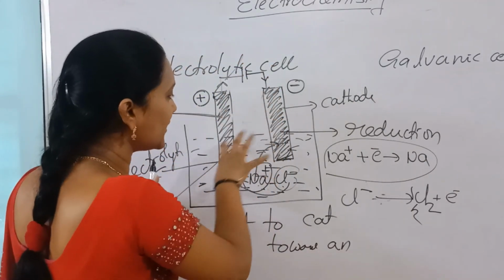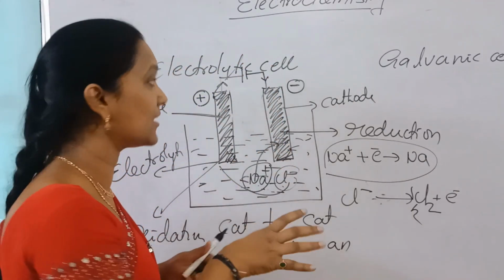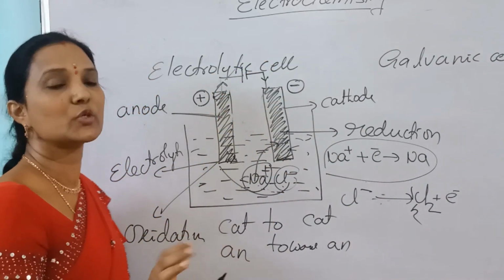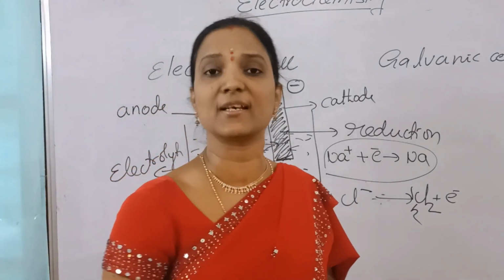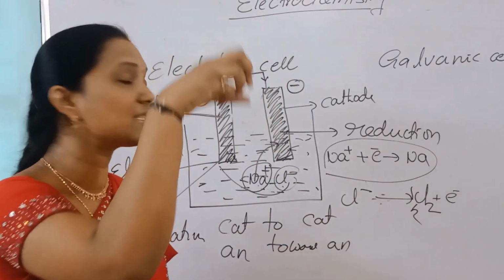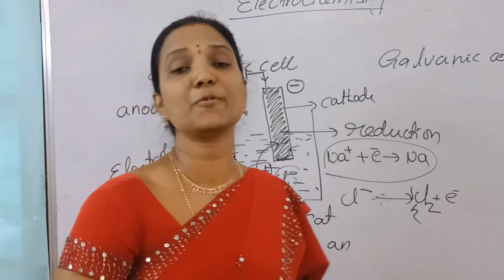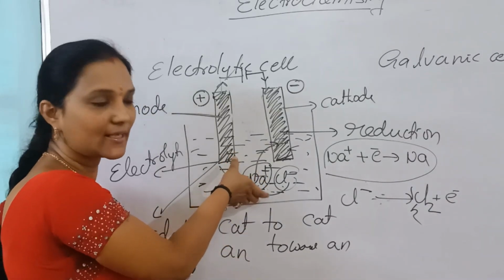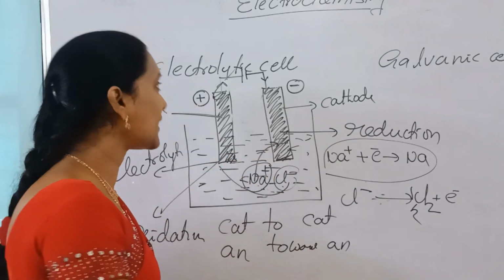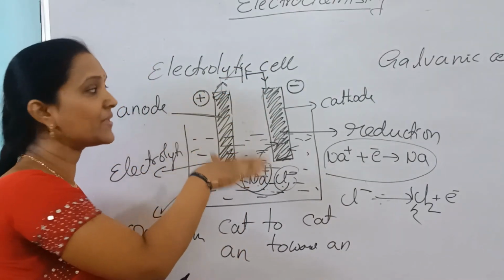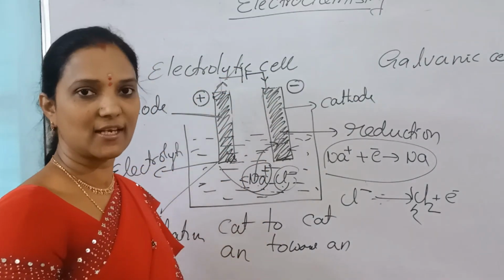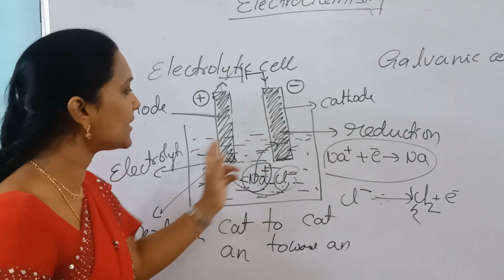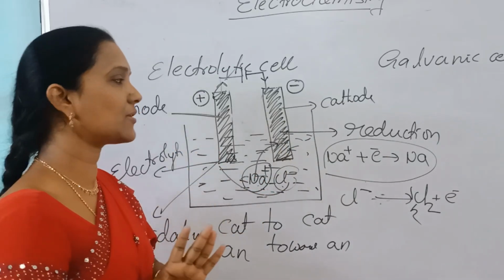By using that electric current we are conducting chemical reactions. What happened here? Electrical energy changes to chemical energy. Actually this is not spontaneous, it is non-spontaneous. NaCl does not decompose easily, but by passing electric current NaCl decomposes and produces sodium and chlorine gas. So here we are conducting a non-spontaneous redox process by passing electric current. So this cell is an electrolytic cell. In an electrolytic cell, electrical energy changes to chemical energy and the reactions are non-spontaneous redox reactions.